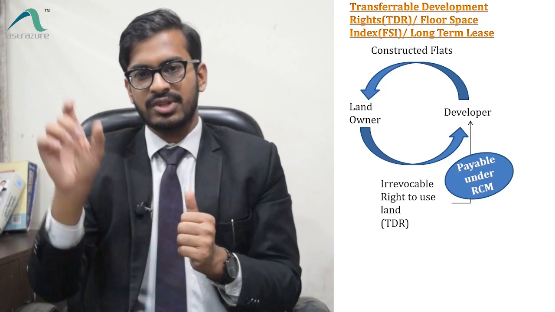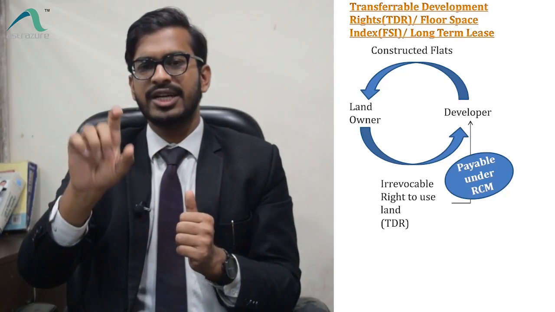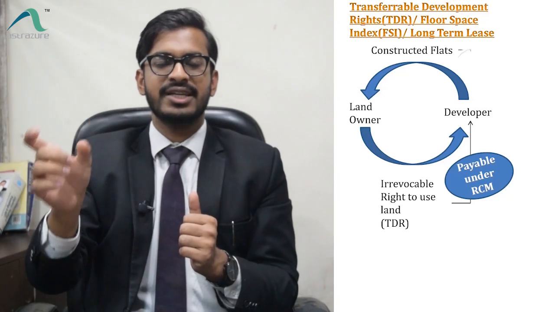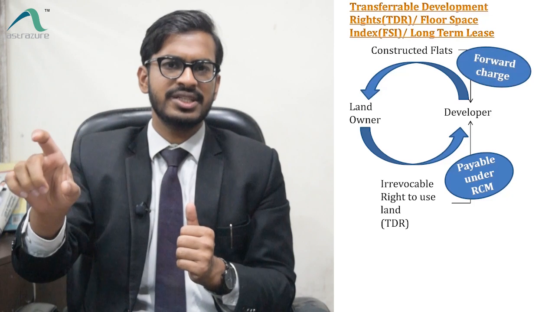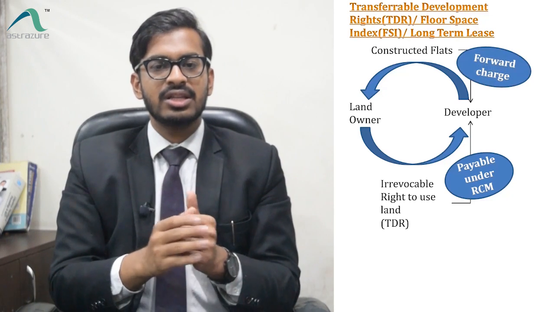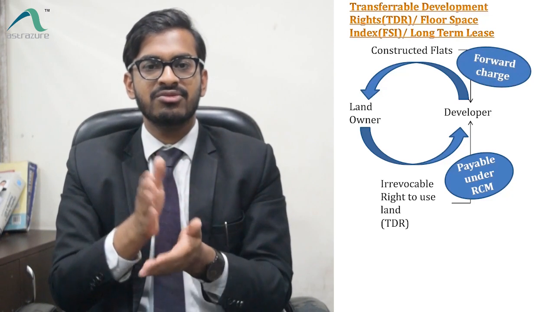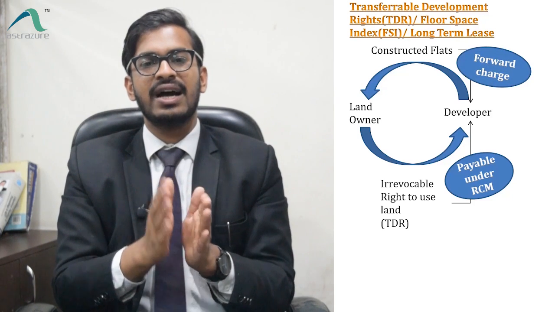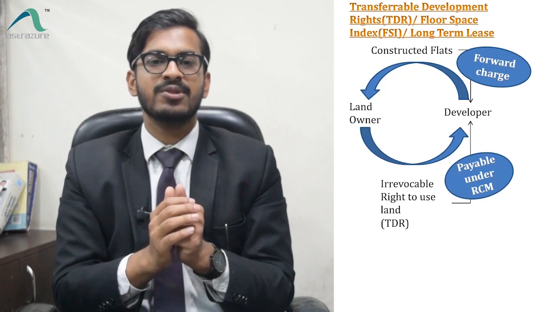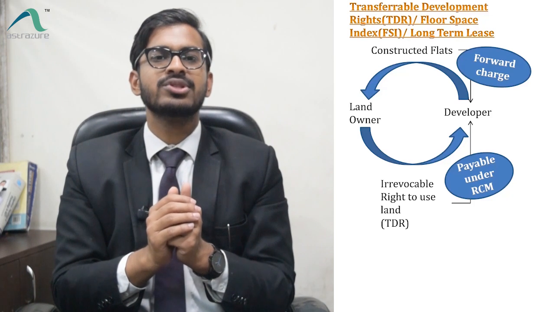So the developer will pay tax on both the transactions. He will pay tax on flats under forward charge, and he will pay tax on TDR under reverse charge. Now what will be the time of supply when he has to pay tax on both these transactions? So government has given special time of supply provisions on both such transactions.